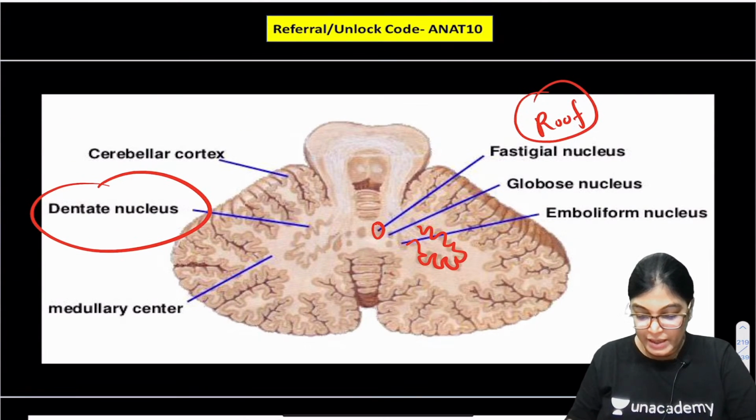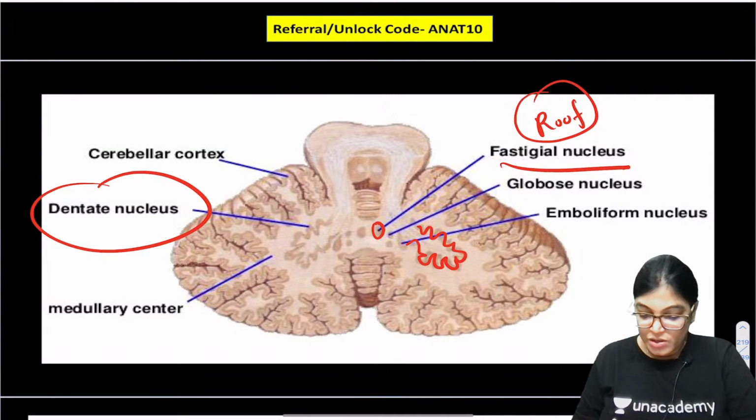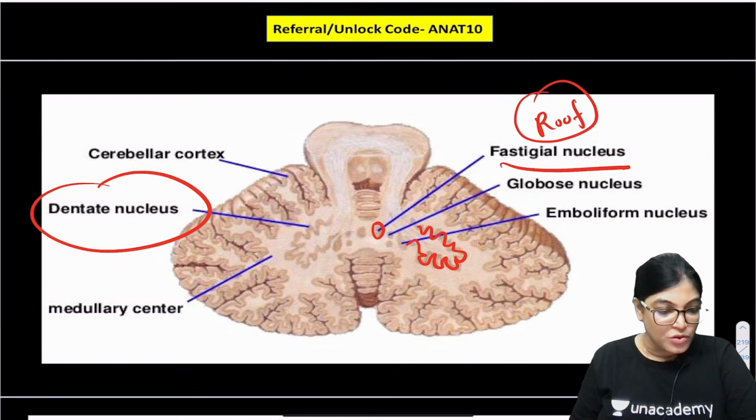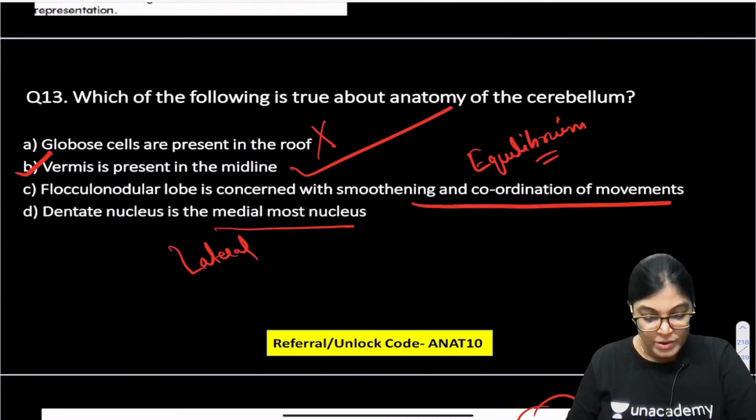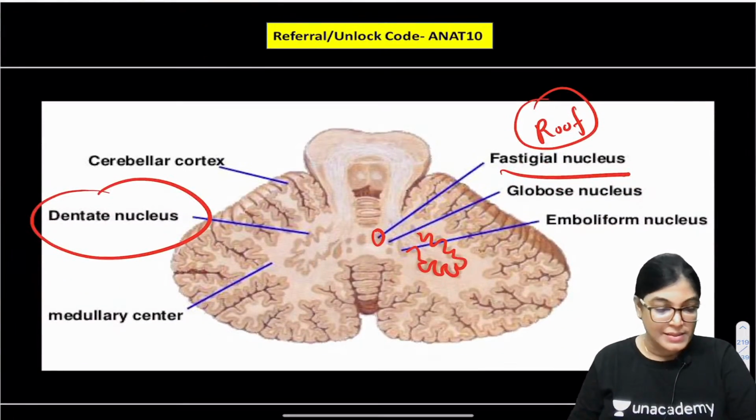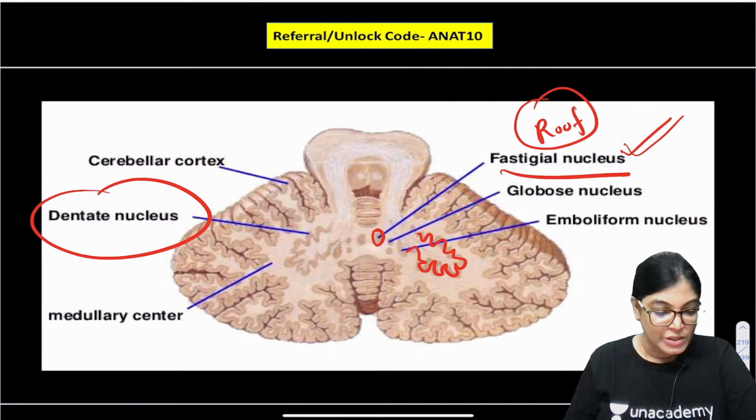Globus, no dear, fastigal. Sri Rangaraj, see here, this is the fastigal nucleus which is medial most and this is forming the roof. This is lying close to the roof of the fourth ventricle. Fastigal is the correct answer, not the globus. It is the fastigal nucleus.